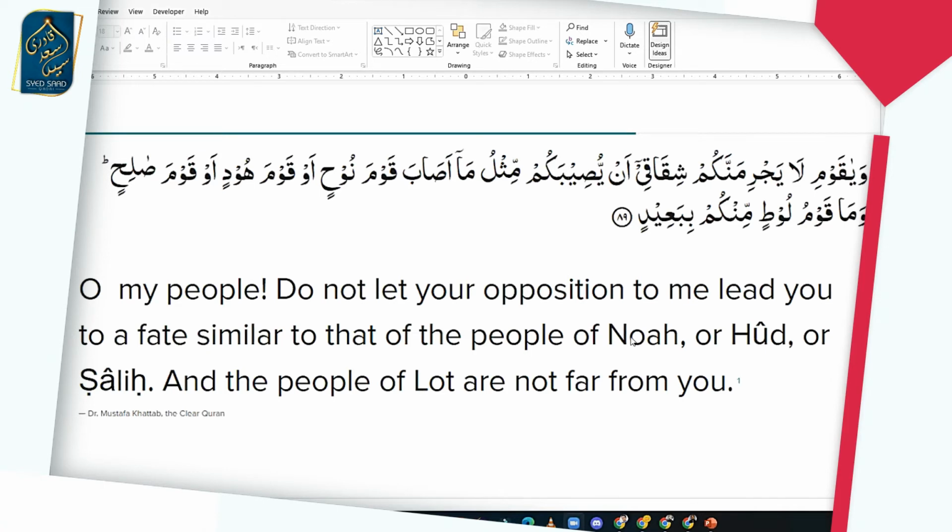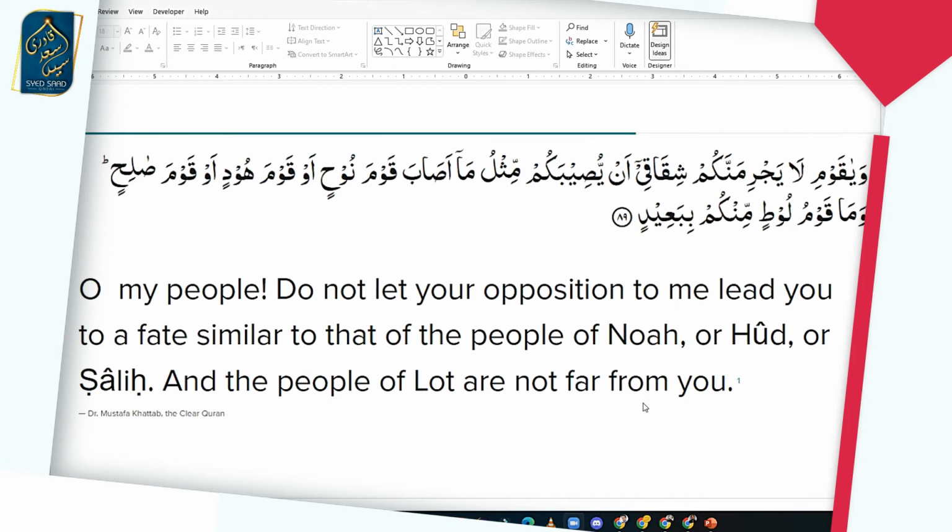So we know that Nuh alayhi salam came before him, that means Hud alayhi salam also came before him, and Salih alayhi salam also came before him. And now he says, وَمَا قَوْمُ لُوطٍ مِّنكُمْ بِبَعِيدٍ. And the people of Lut are not far from you. That means the closest people in terms of distance and in terms of time to the people of Shuaib alayhi salam were the people of Lut alayhi salam. So that's why he mentioned them.